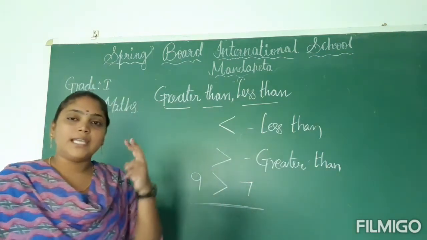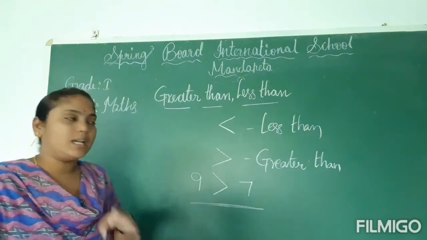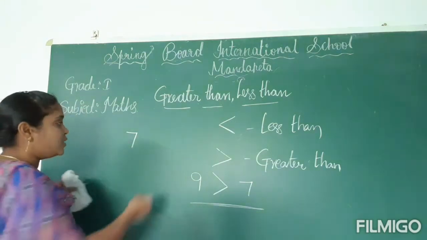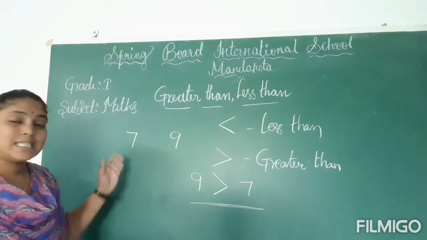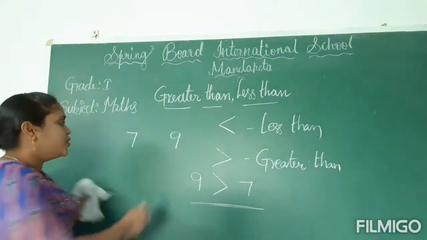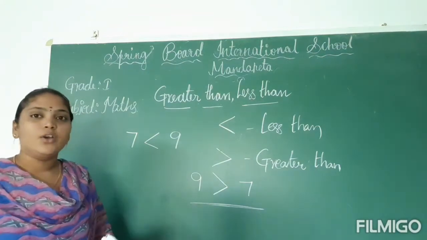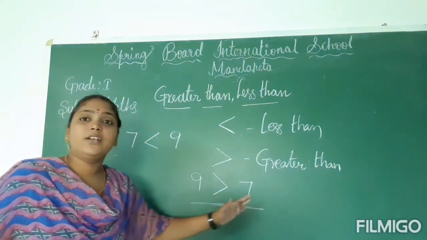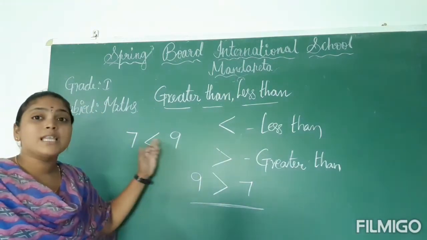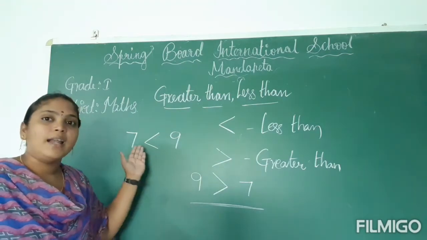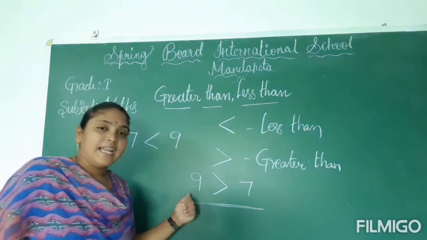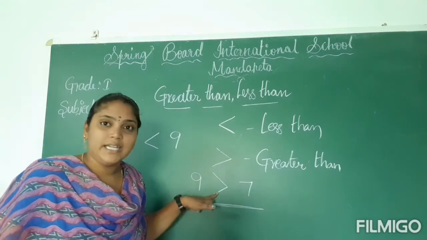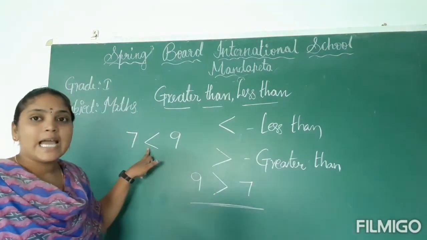And for example, how many leaves does branch 1 have, children? Branch 1 has 7 leaves. And branch 2 has 9 leaves. Is 7 smaller? Yes. So 7 is less than 9. Here the meaning is 7 less than 9, and here 9 greater than 7. 7 is less than means 7 is smaller than the number 9, and here 9 is greater than 7. Okay, children, so which symbol is greater than and which is less than?